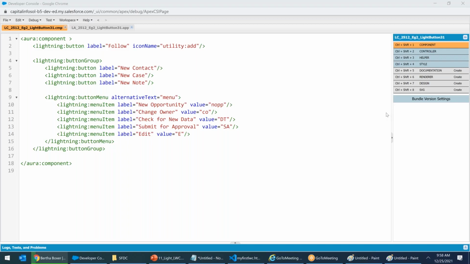Tomorrow we will meet once again with the lightning and we'll complete the story, and tomorrow we will learn more commands. Today what we have learned? Today we have learned lightning button group, lightning menu, lightning menu item, lightning button icon, and lightning menu subheader. These are the things we have learned today.